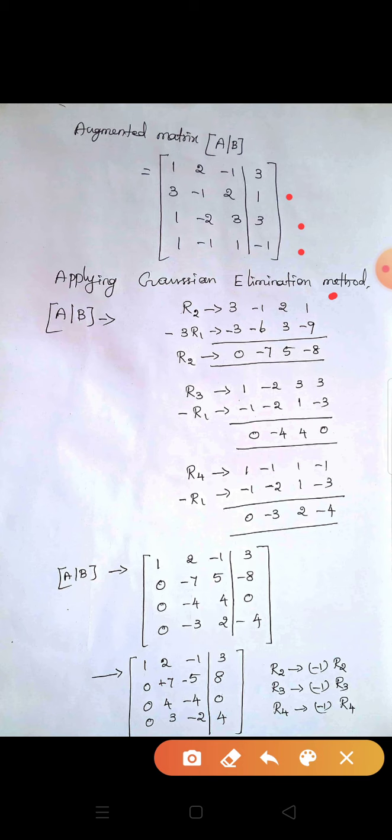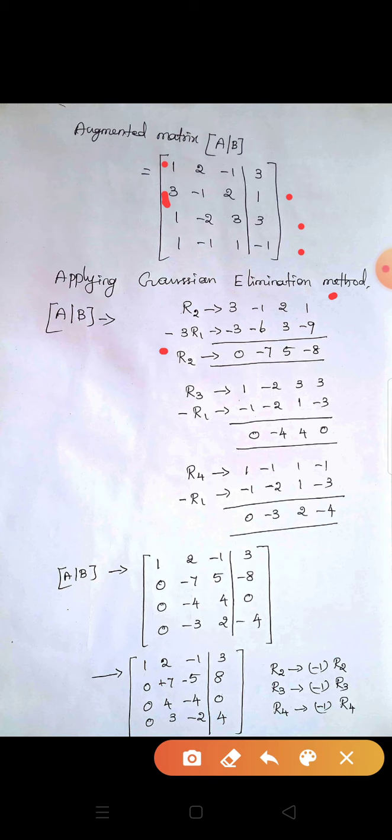On [A | B], once again listen, in the first row the first element 1 is in the first place. But in the second row, the first element is 3. So we eliminate 3 to 0. First we write R2: 3, -1, 2, 1. Now comparing with R1, here 1, so we multiply R1 by -3.